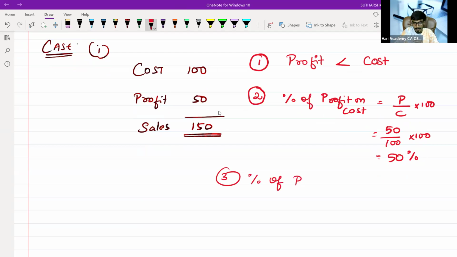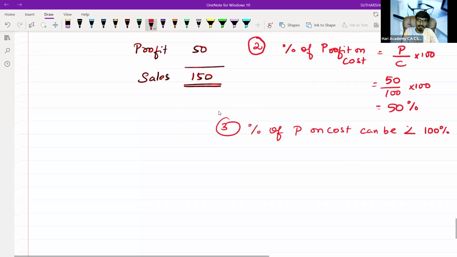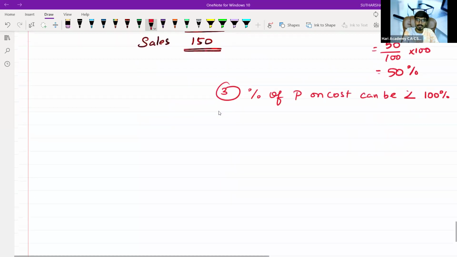Percentage of profit on cost can be less than 100%. It means the profit is less than the cost. If I say cost is 100%, my profit is less than that, say 50%. This is a finding we have found. I hope you have understood this.